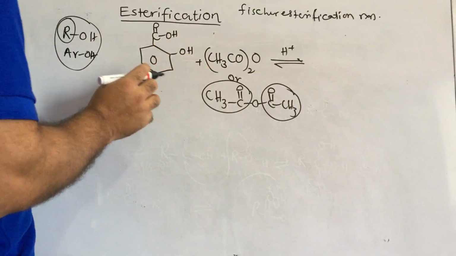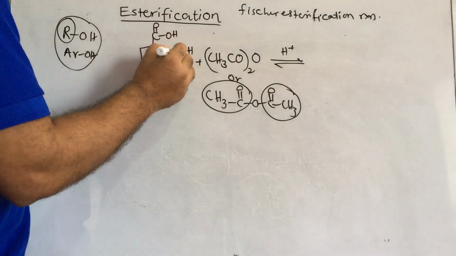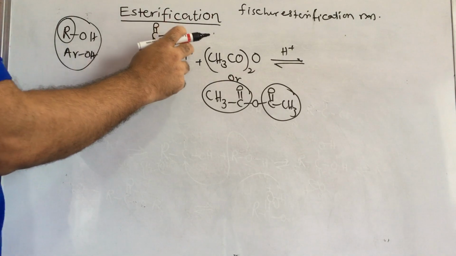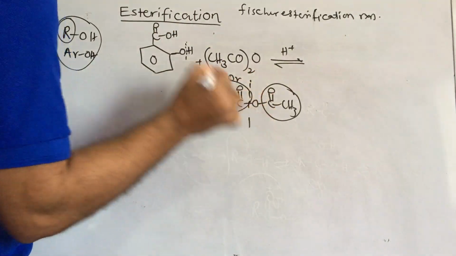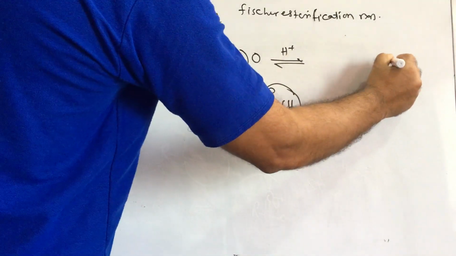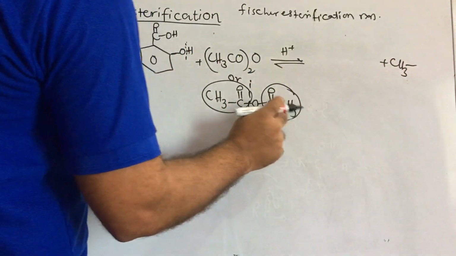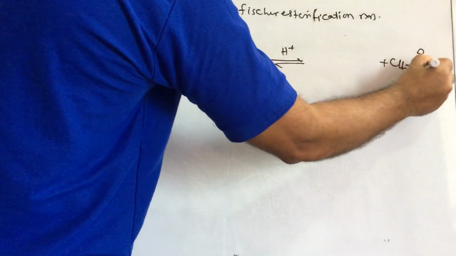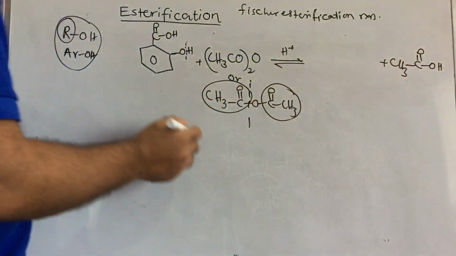Then if you observe the mechanism here, in the alcohol which bond is breaking? The OH bond is breaking. The H is added, and if you break this bond, this will be converted to CH3, then C double bond O, then O, and this H with OH as a byproduct.